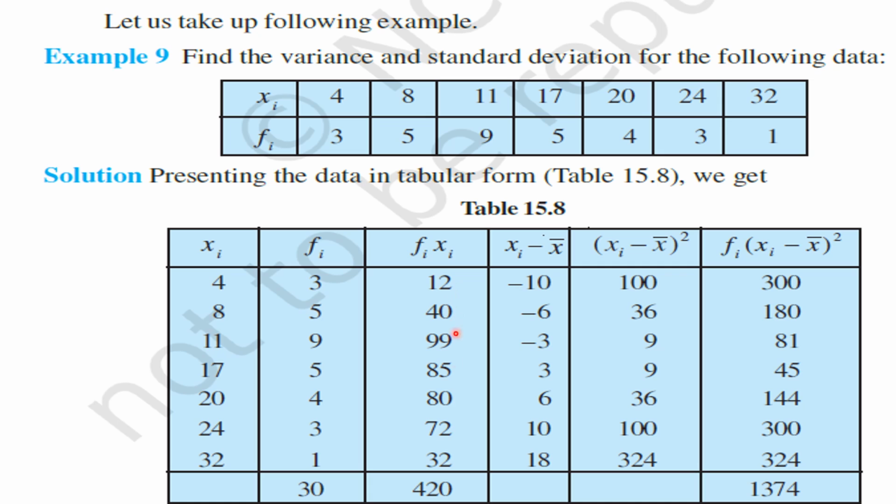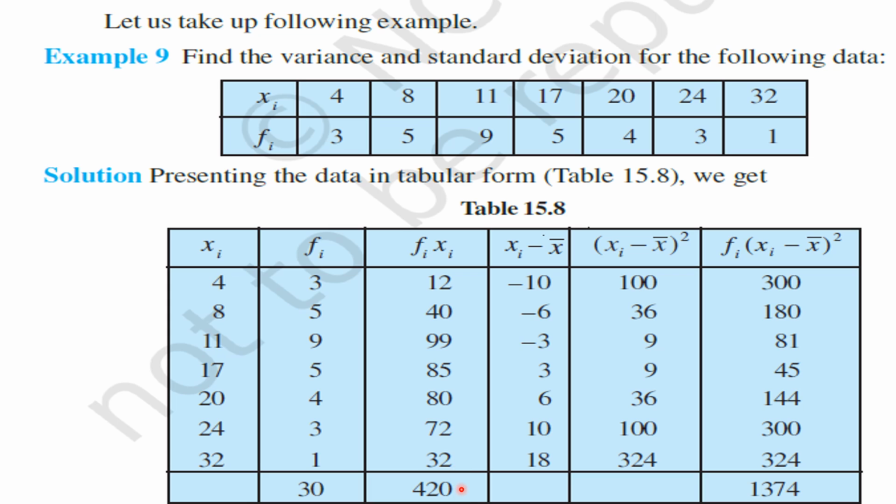After finding all these 7 values, let us find their total. That is 12 plus 40 plus 99 plus 85 plus 80 plus 72 plus 32. What will you get here? 420. Okay, my children. This is sigma Fi into Xi. After finding this value, let us find mean.